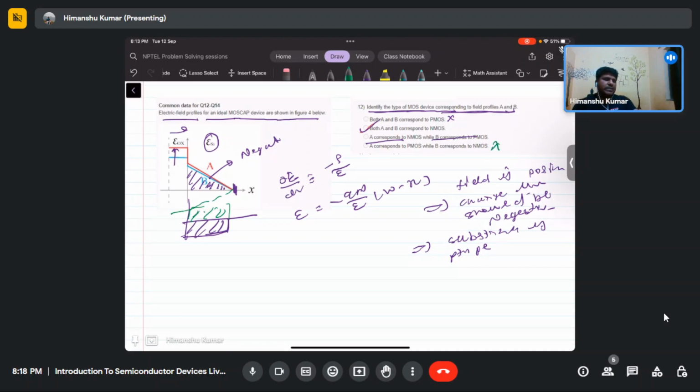Similarly, the fourth option will also be wrong. That is also not correct, because the field profile is similar in both the cases. Only the charge difference is there, and the field under the oxide is changed. So the correct answer will be the second one.